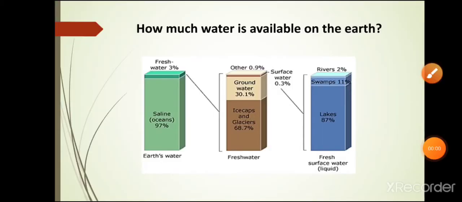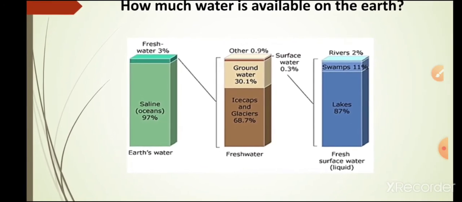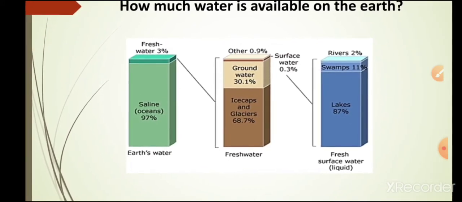Right, students? Let's start with our first topic, that is how much water is available on the earth. So, students, 71% of the earth is covered with water. However, all of that cannot be consumed by living organisms. As you can see in these graphs, 97% of the earth's water is saline. It means that it is salty.